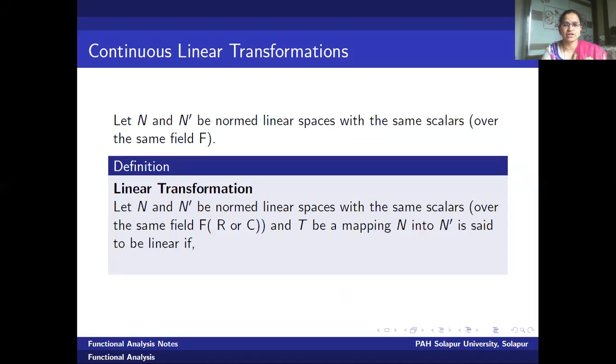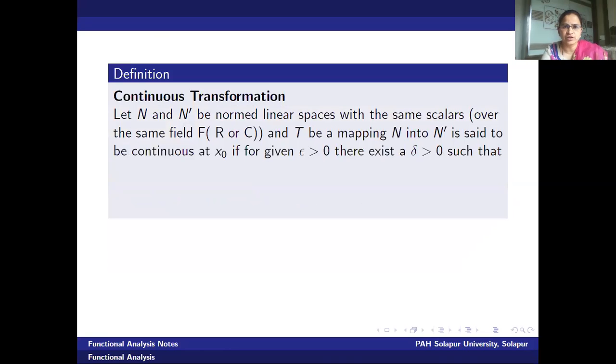Let us go for the definition. Let N and N dash be norm linear spaces with the same scalars, that is, defined over the same field F. For these two norm linear spaces, a mapping T from N to N dash is said to be linear if T of alpha x plus y is alpha T of x plus T of y for all x, y in N and alpha in F. Next, continuous transformation.